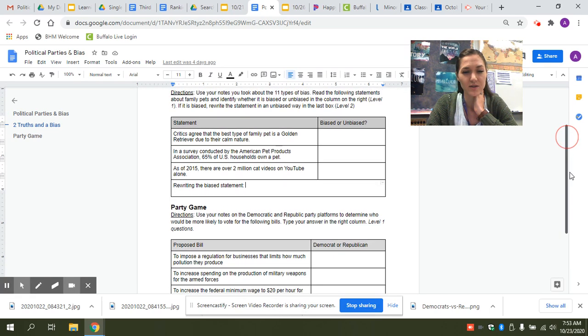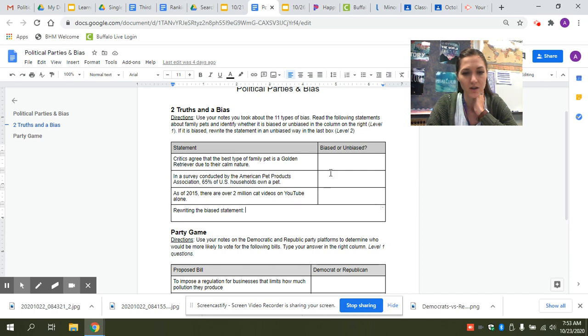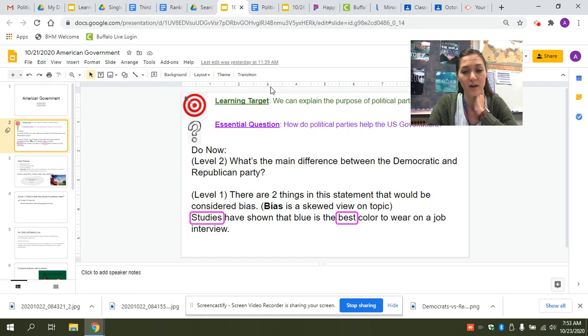A lot of kids needed just a little bit of clarification on this biased and unbiased part. Identifying bias can be really hard. I'm going to go back to that do now that we had where we looked at one statement that had two words that were biased. So remember the statement we went over was: studies have shown that blue is the best color to wear on a job interview.